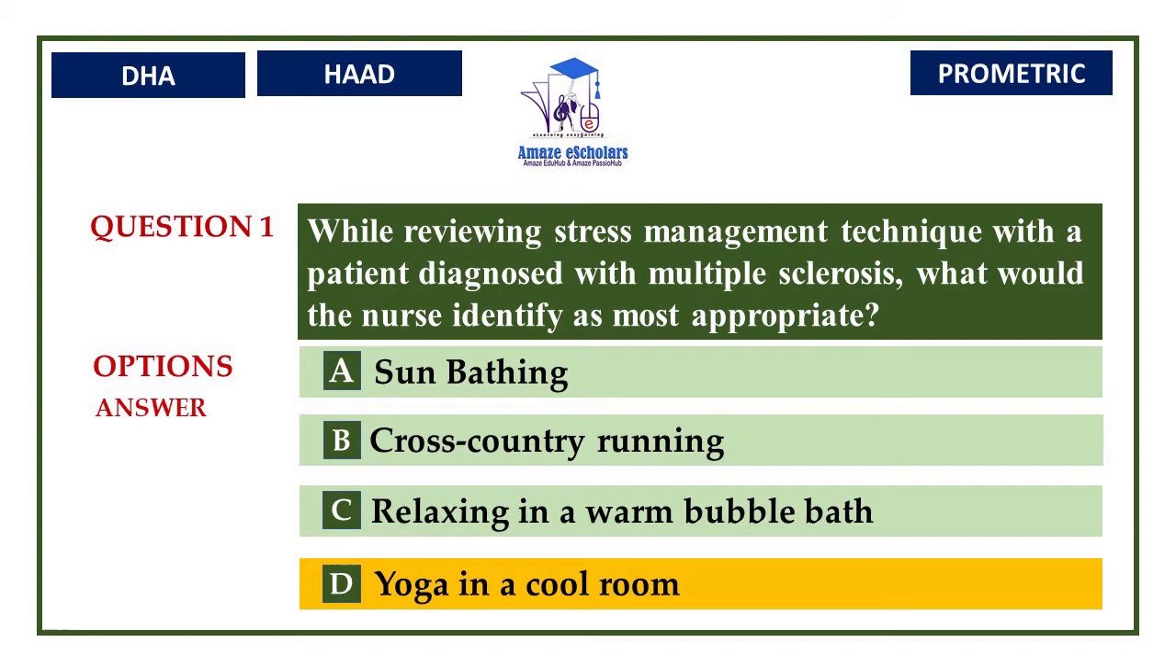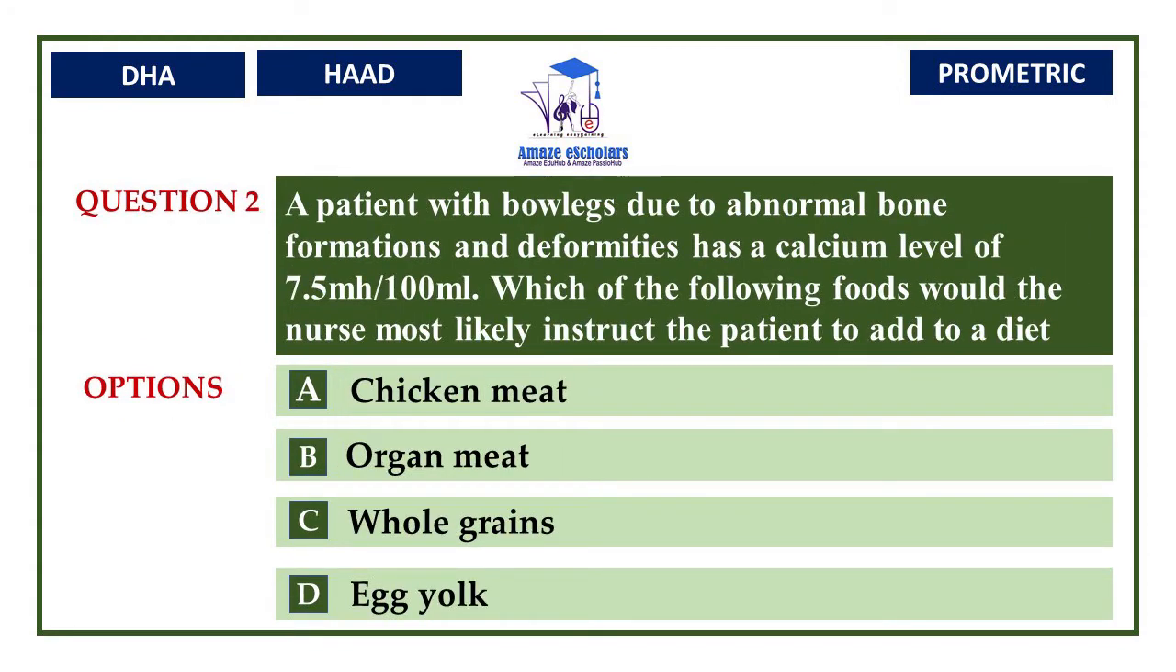End of question 1. Question 2. A patient with bow legs due to abnormal bone formations and deformities has a calcium level of 7.5 mg per dl. Which of the following foods would the nurse most likely instruct the patient to add to the diet? Option A, chicken meat. Option B, organ meat. Option C, whole grains. Option D, egg yolk. The correct answer is whole grains.